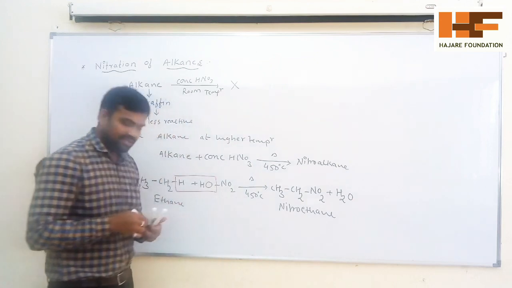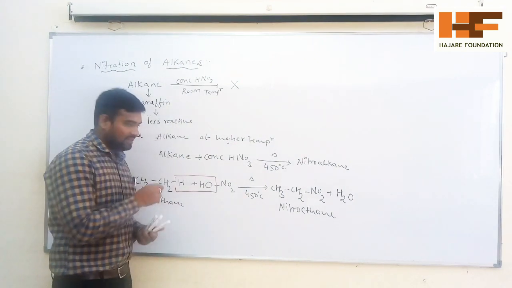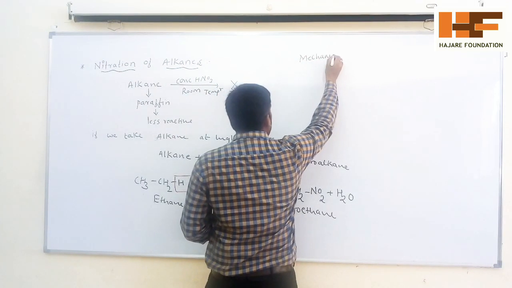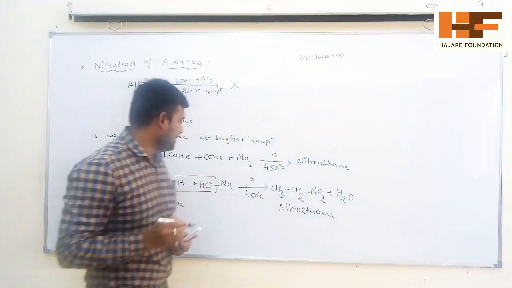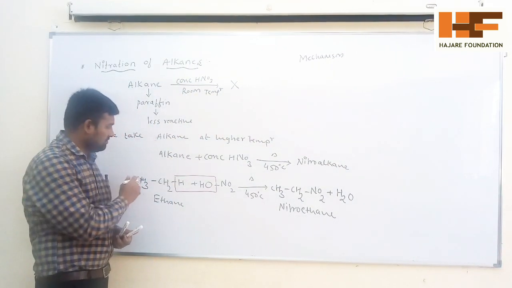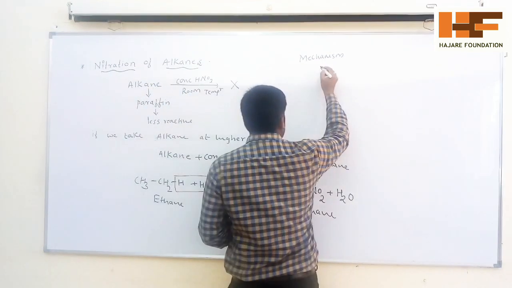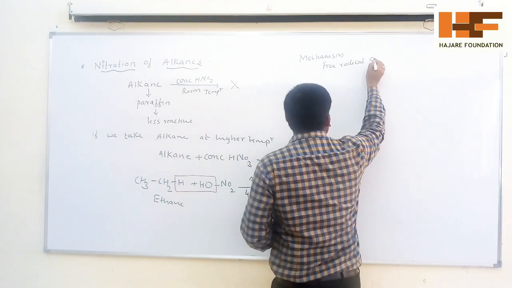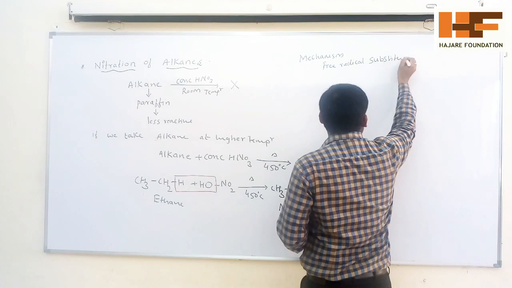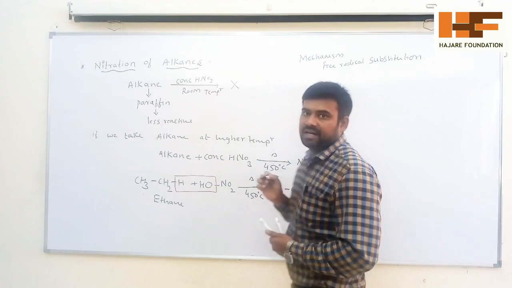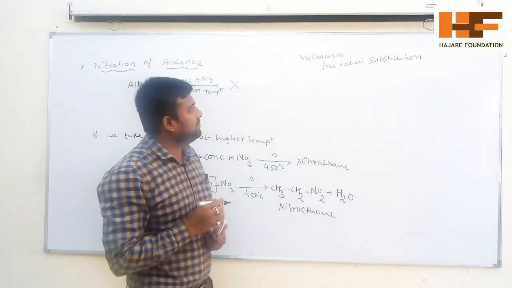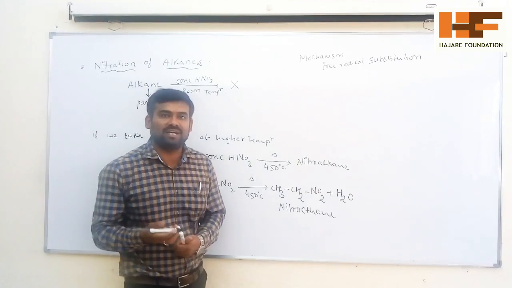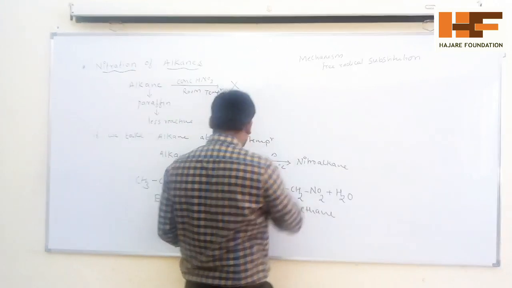Now we see the mechanism of this reaction, the mechanism of nitration of alkanes. This nitration of alkanes will undergo free radical substitution reactions. If it undergoes free radical substitution reactions, it has three steps. Step number 1, chain initiation. Step 2, chain propagation, and the third one, chain termination. So this is the mechanism of this reaction.